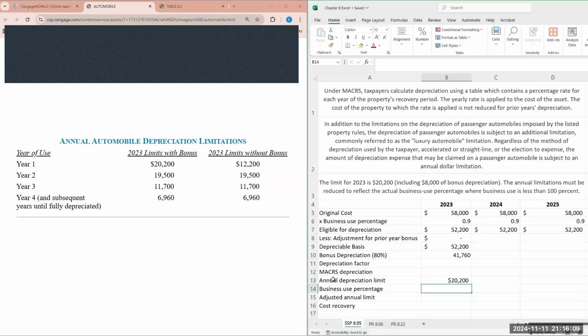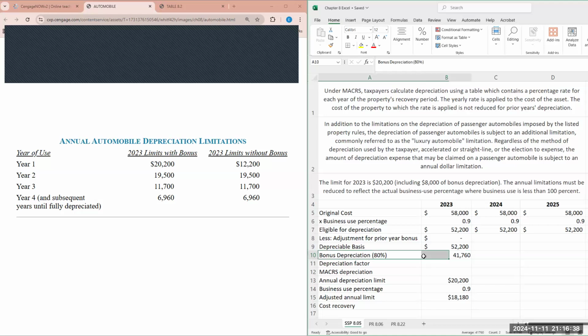is 20,200, but we know we don't use it 100% for business purposes. We only use it 90%. So the adjusted annual limit is 20,200 times the 90%. We would take the lower of the adjusted annual limit, or the bonus depreciation or MACRS depreciation.